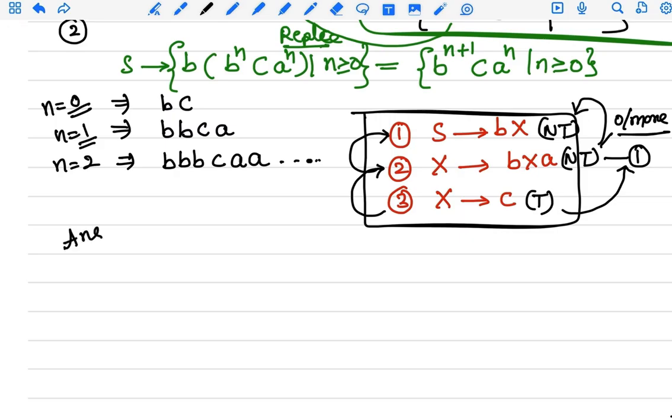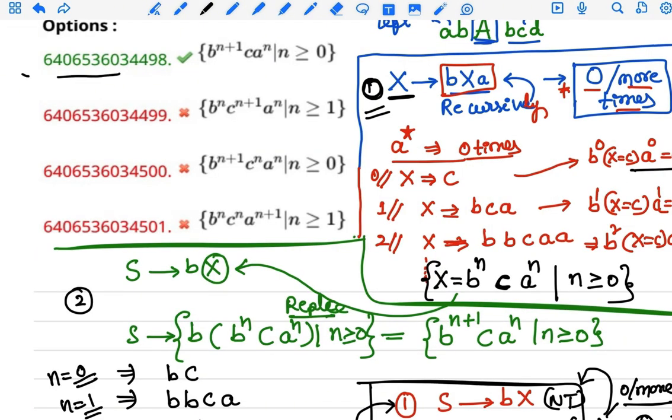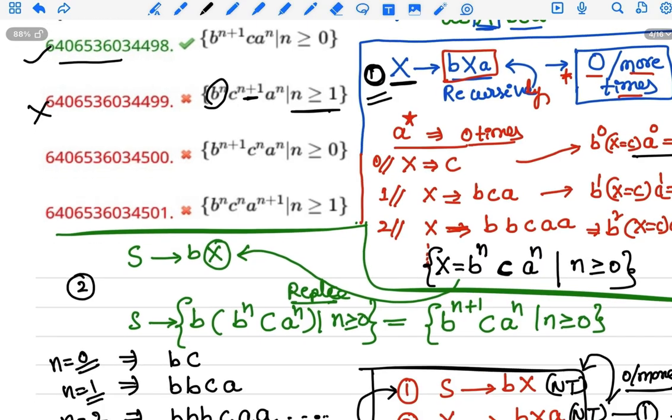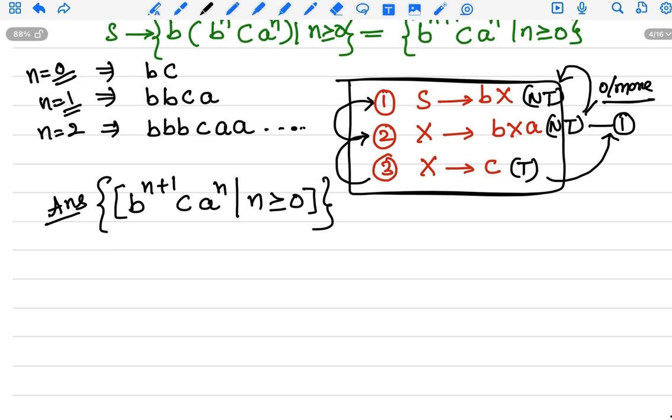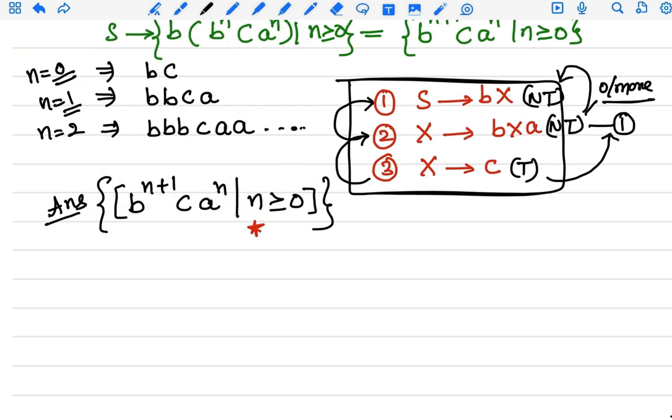The answer is b power n plus 1 c a power n, with the condition n greater than or equal to 0. This is the correct answer. Here only b power n and c power n plus 1 appear, so this option is incorrect, and this one has n greater than or equal to 1. Here zero times is also considered, right? This is very, very important: n is greater than or equal to 0.